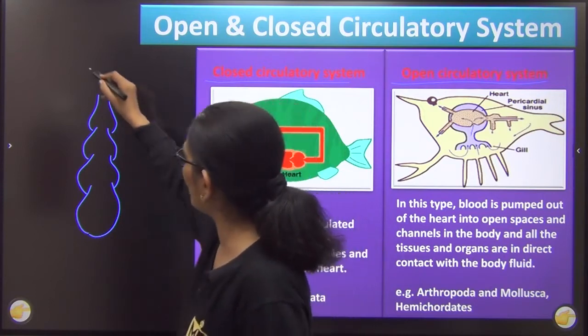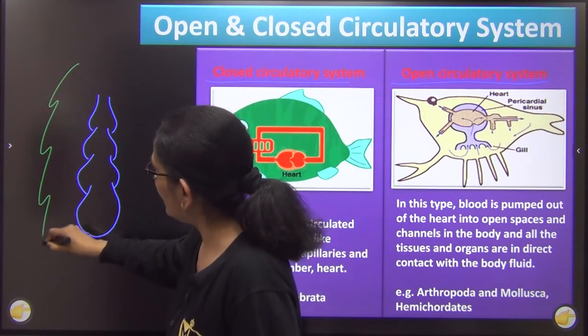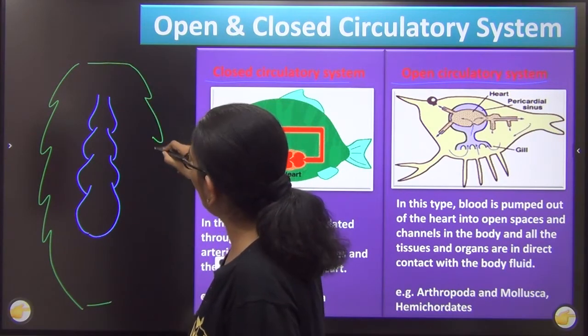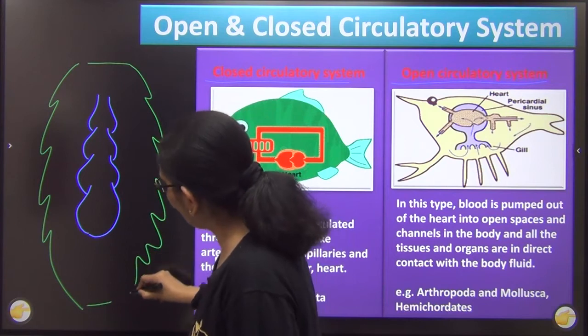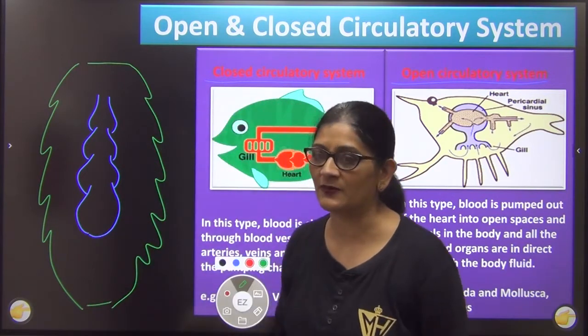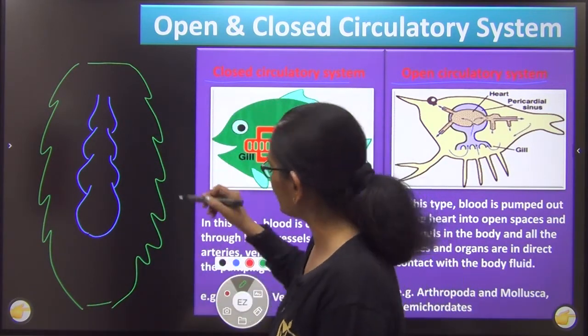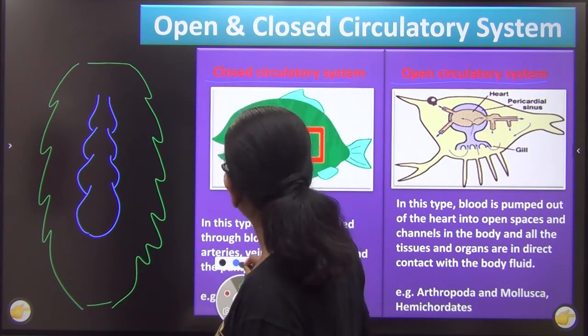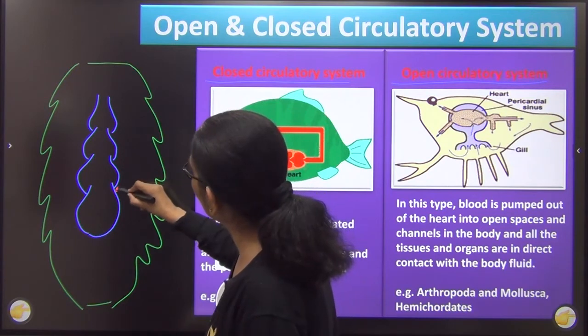And say this is the body of the cockroach. Again, let me tell you that the heart is 13 chambered, but I have just drawn 4 chambers to explain to you how things actually happen. अब होता क्या है इस हार्ट में, यहाँ पर किनारे में there is an opening called ostia, right?